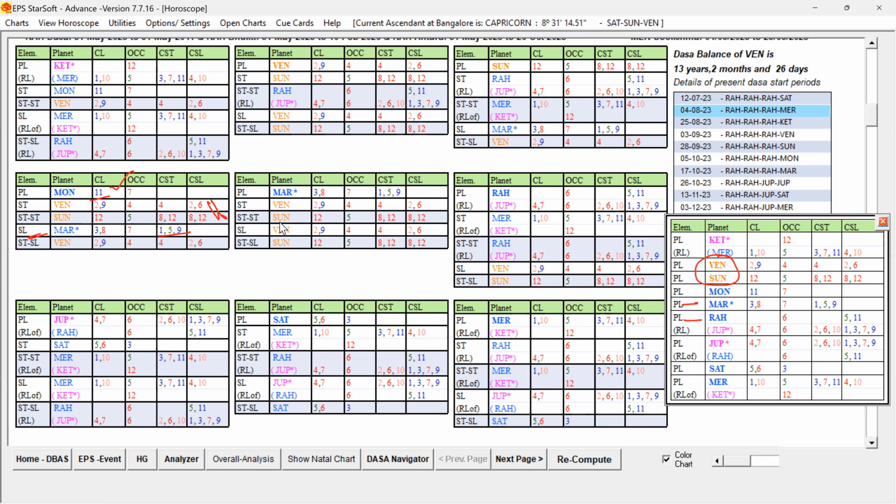Now, under the Mars period, which Bhuktis are unfavorable? What we have to see is which unfavorable key planets are making that Mars weaker. Obviously, Venus and Sun. So we have to find the planets that have Venus and Sun in their rulers. Rahu has Venus and Sun at the last level. Jupiter, Saturn, Mercury, no. Ketu, no. And Venus and Sun themselves are in the sub of Venus and Sun. So this is more unfavorable.